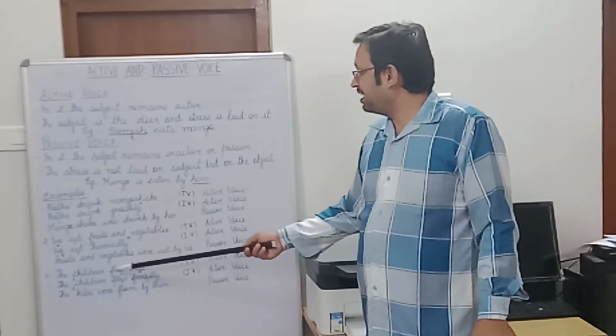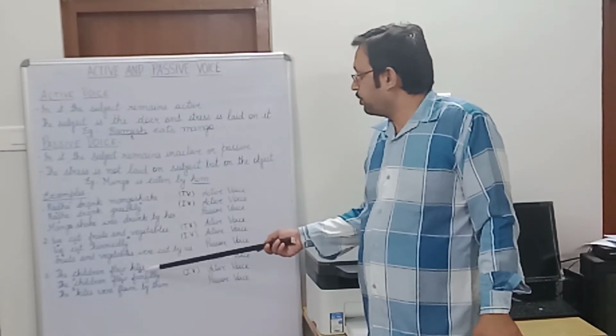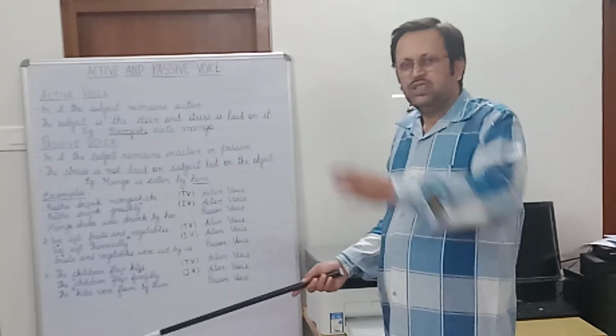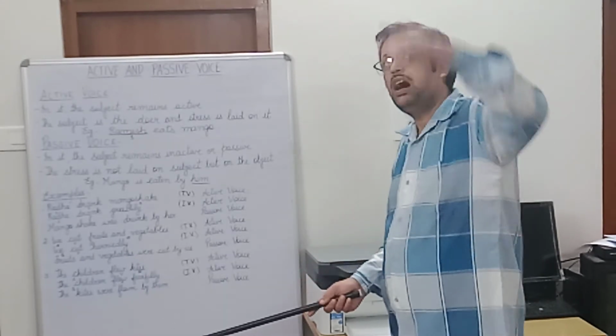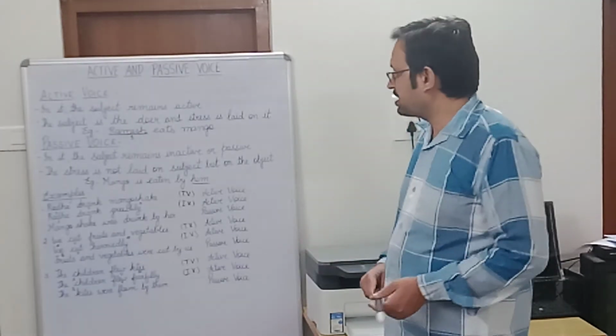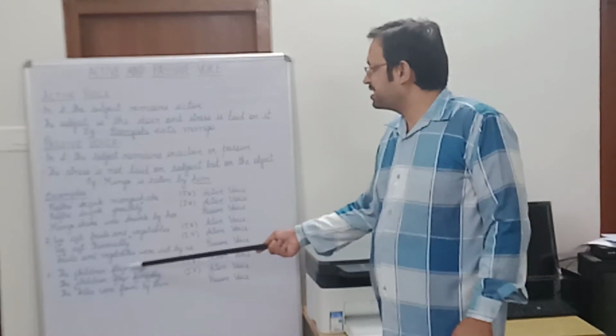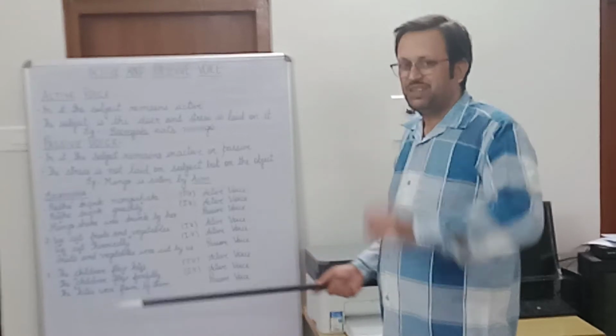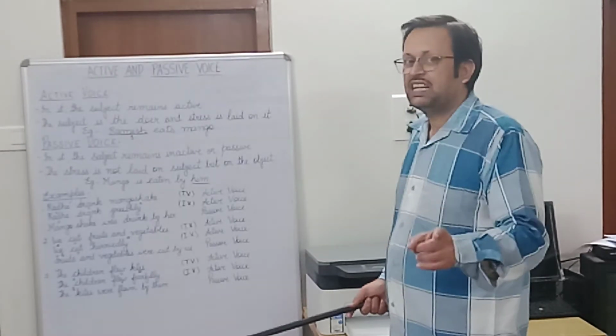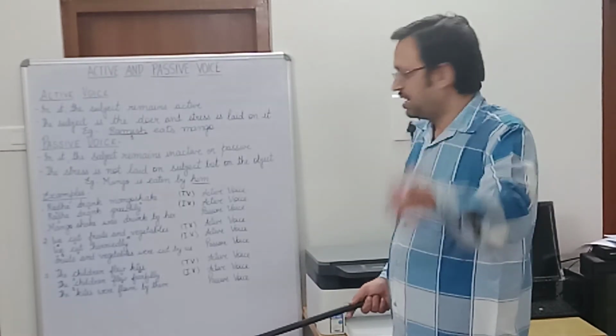So here we find that the effect of the activity has come onto the object, kites, because the kites are changing position, they are going up in the sky. So the effect of this activity, fly, is coming on the object. So we can say this flew is a transitive verb, right? So it is an active voice sentence having a transitive verb.